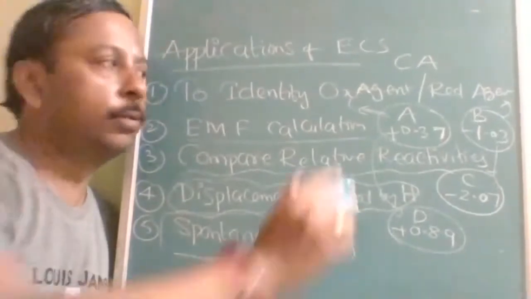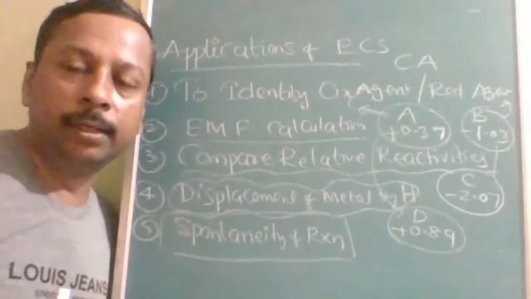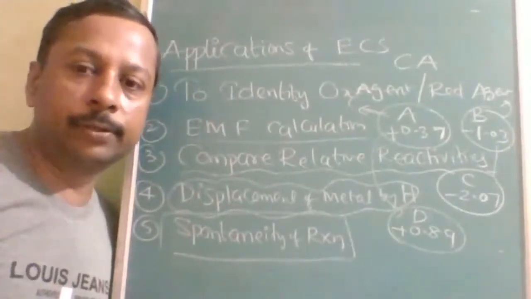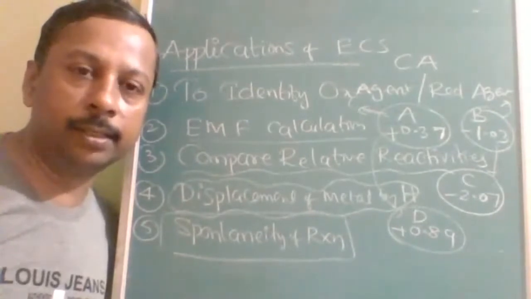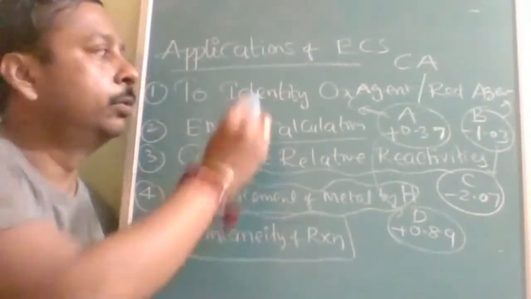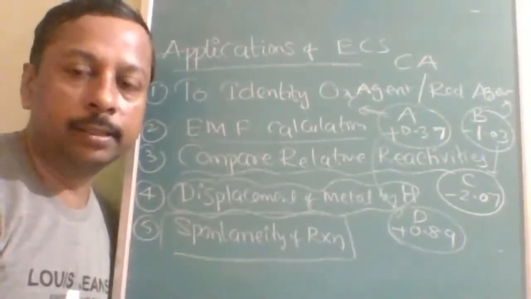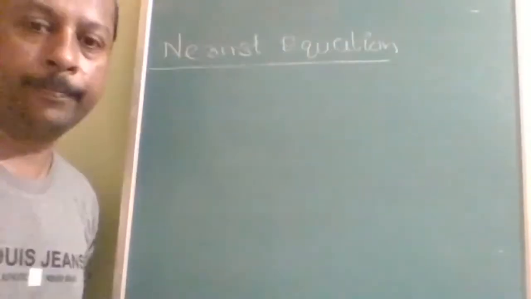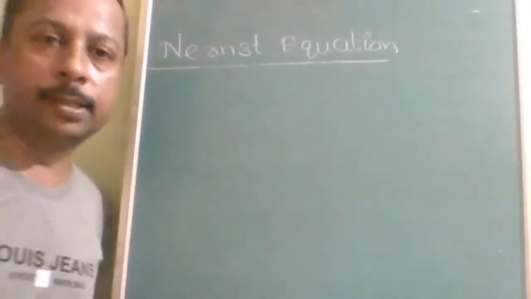From the electrochemical series, we will find out the delta E. If delta E is positive, obviously delta G will be negative. Once delta G is negative, the reaction will be spontaneous. So these are the 5 applications of the electrochemical series. Is this clear? Okay. Next revision topic is the Nernst equation.